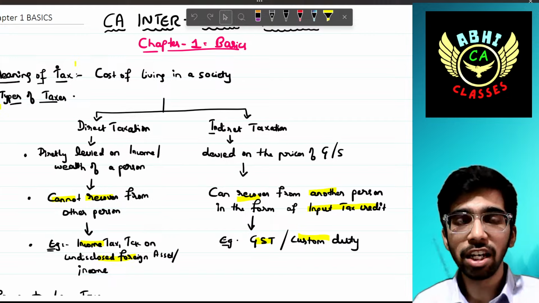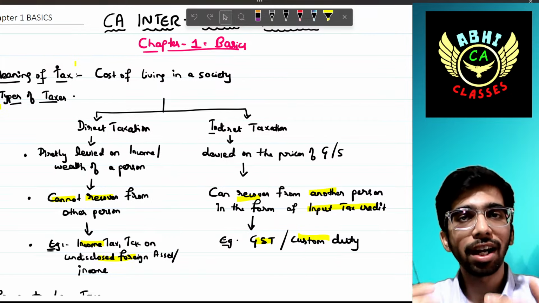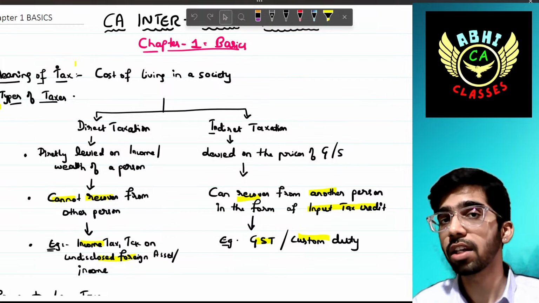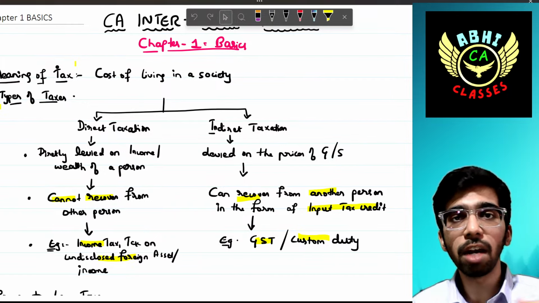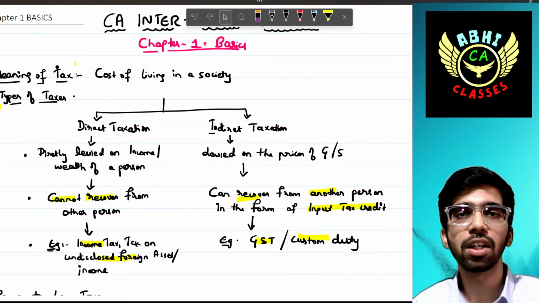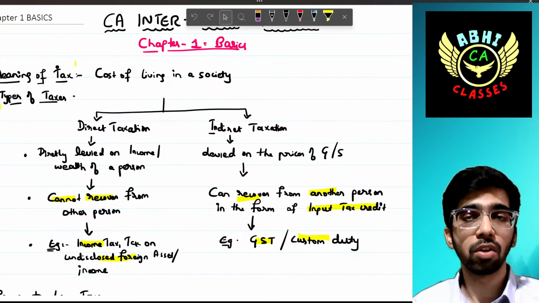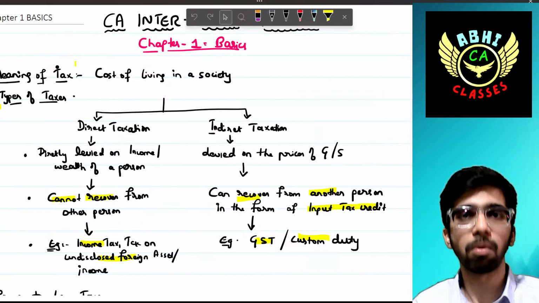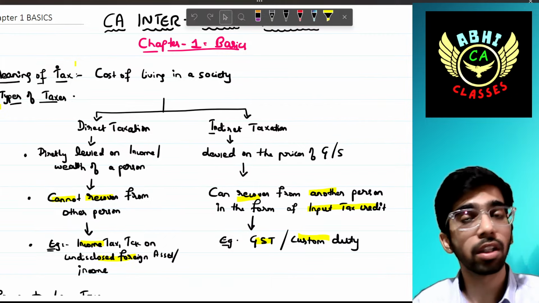First of all, we need to know there are some chapters which have been categorized under A, B, C categories. So, what do you mean by A, B, C categories? A and B category chapters are those chapters for which you need to revise at least 3 to 4 times. C category chapters are those which are less important, for which 2 times revision is enough.